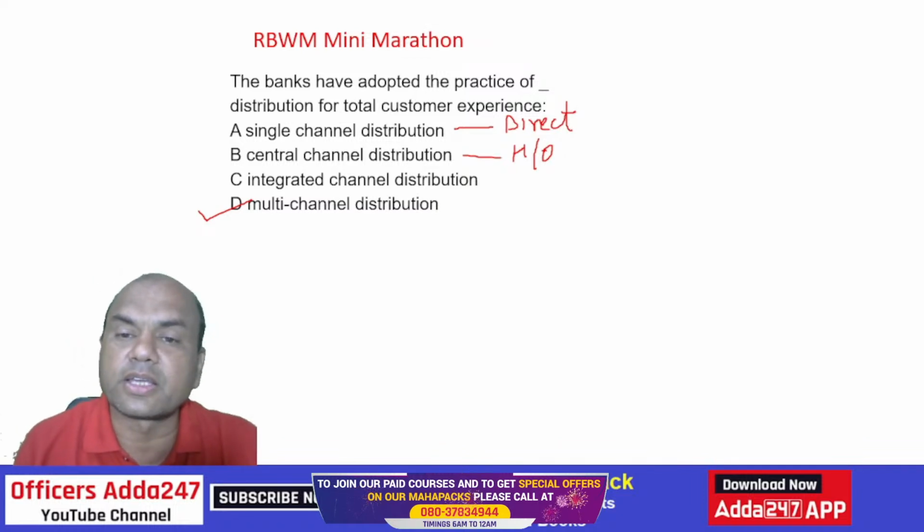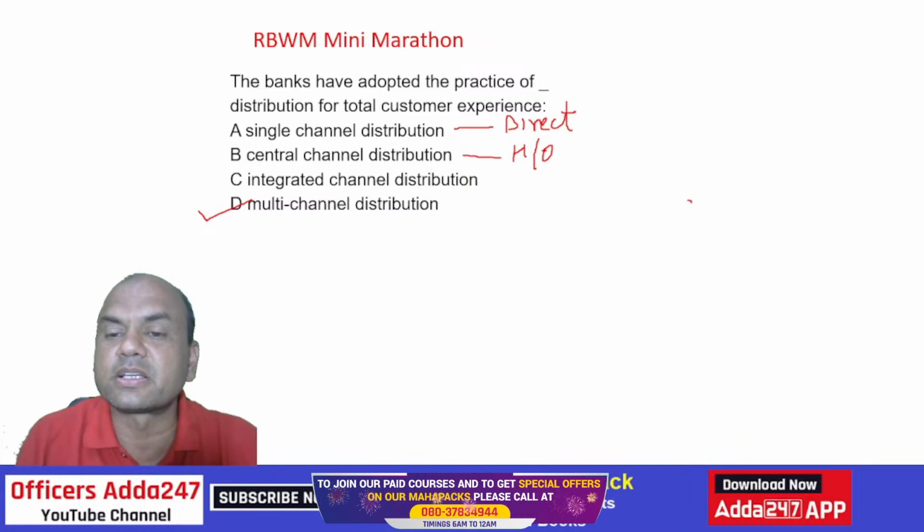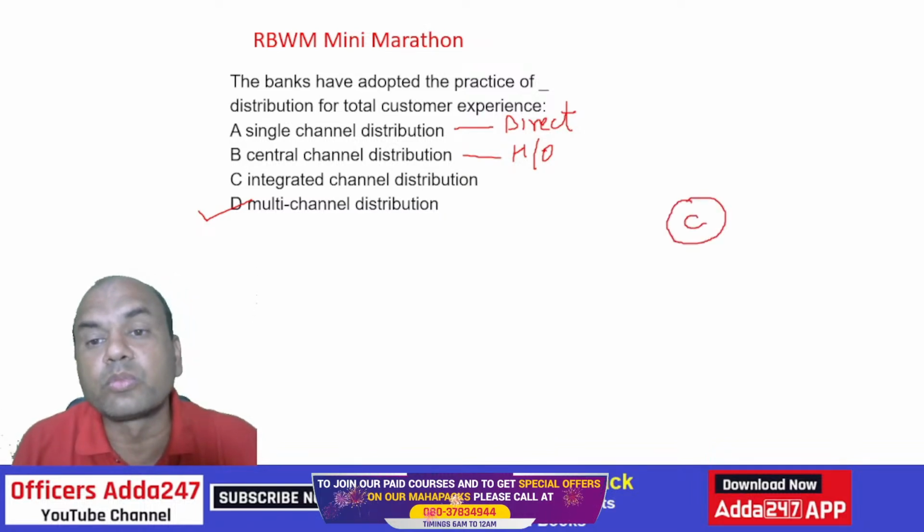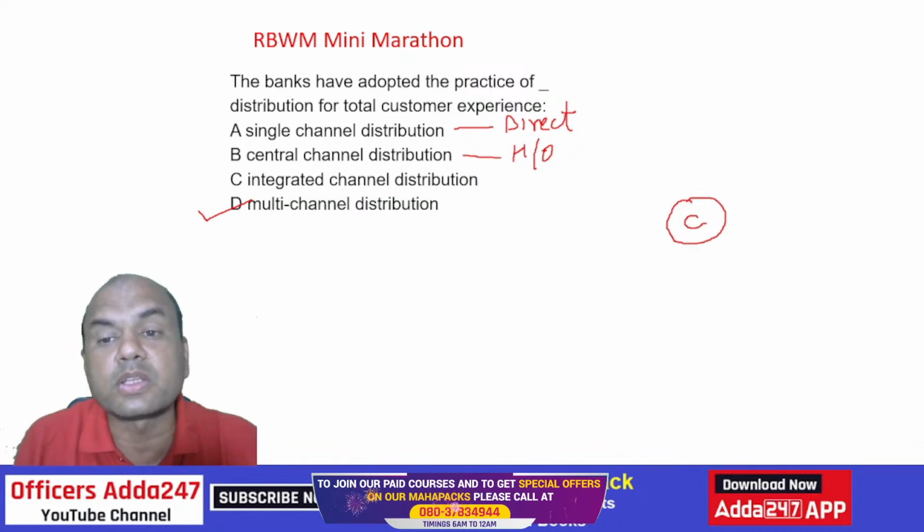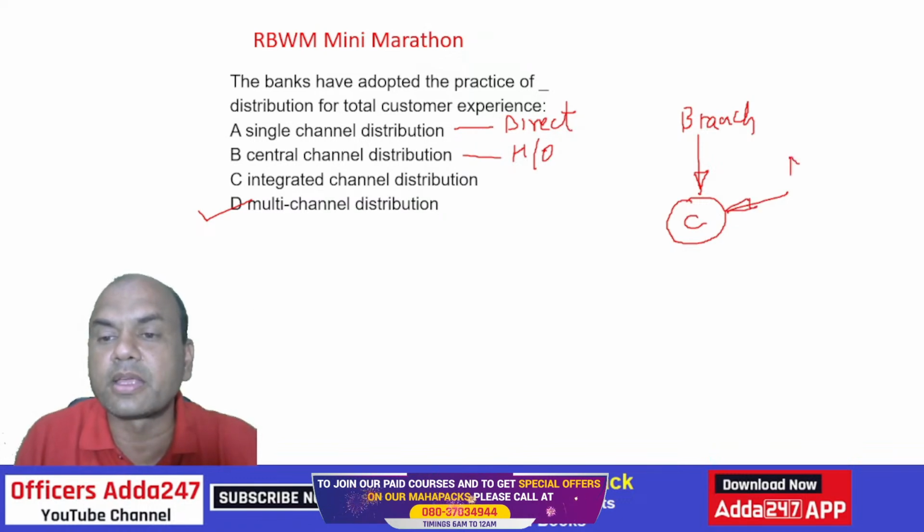Let me show you this. Suppose this is a customer, who all will target this customer? Through what channels can the bank reach the customer? Number one, the branch. Second channel is mobile banking.